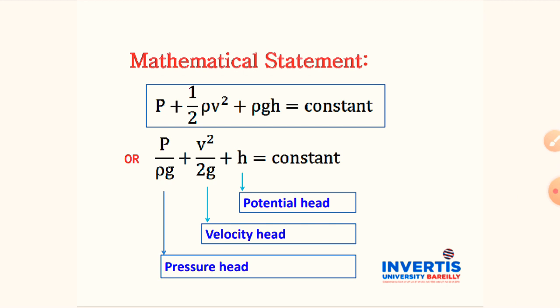Also, it may be written in terms of different heads. First is P upon rho g, which is called pressure head, and the second term v square upon 2g is called velocity head, and the third head, potential head, may be written as h. So the sum of all heads remains constant.